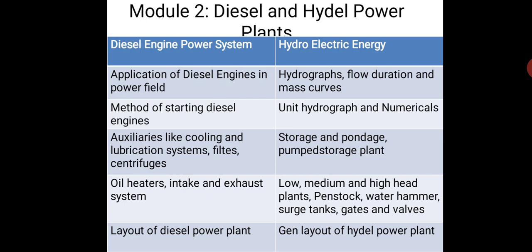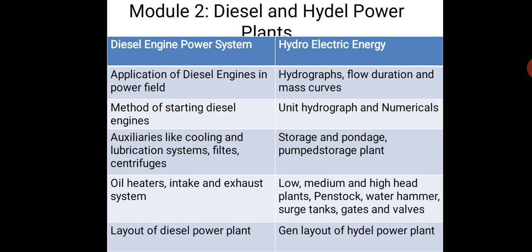Then we will see low, medium and high head power plants. The different types of power plants are there. For low head, say up to 50 meters of water head, then 50 to 100 meters we can call it medium head water power plant, and then beyond 100 is high head. So for high head we use Pelton wheels, for medium head we use Francis turbines, and for low head we use Kaplan turbines, because we get the best efficiency for these turbines for these kinds of heads.